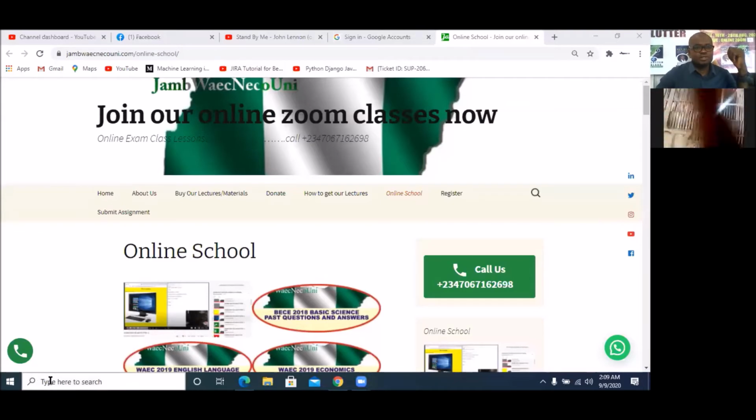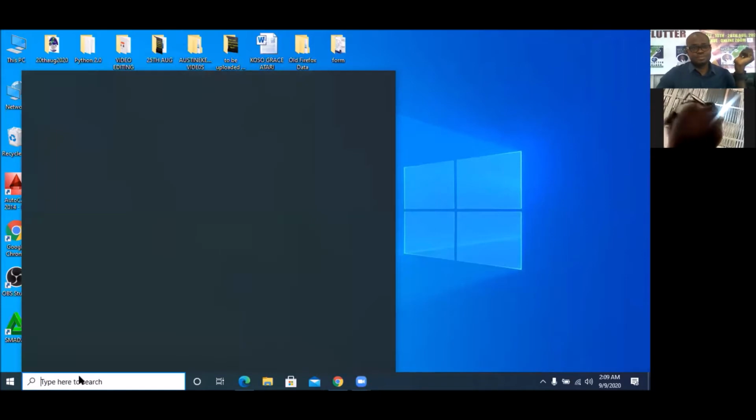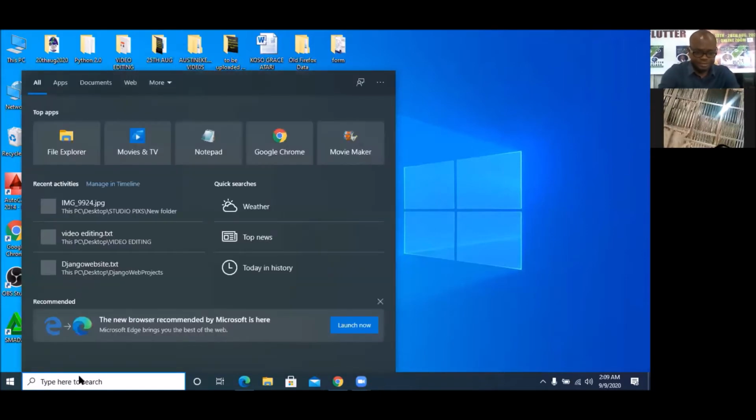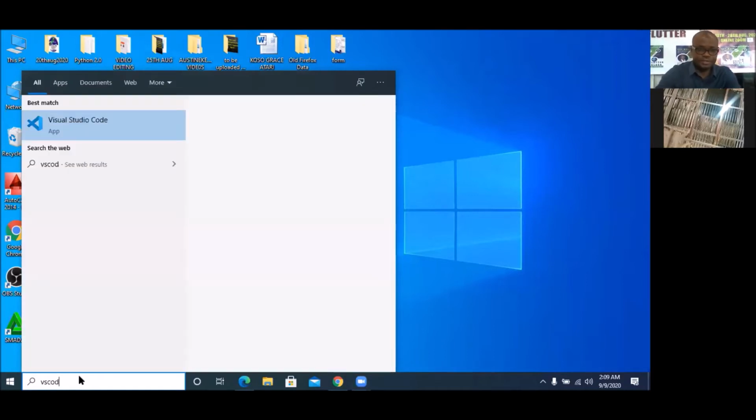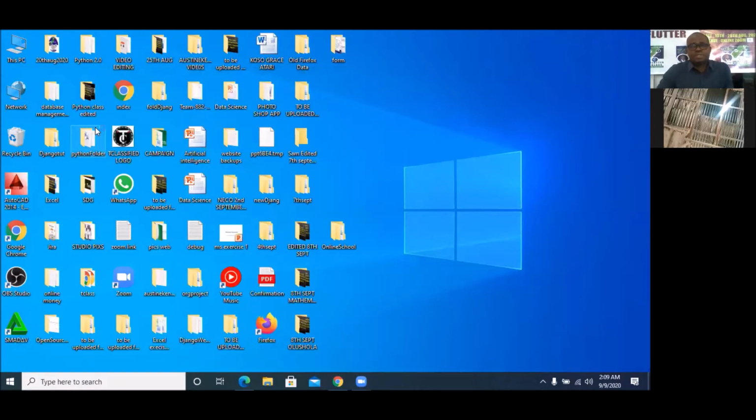So I'm going to open up my VS Code. You remember yesterday what we did first was that we created a folder, online school. So this is my folder, online school. So I'm going to open this folder in VS Code. To do this, if you're using Windows 10, get to your search and just type in VS Code, and you see your VS Code application. Click on it and allow it to open.